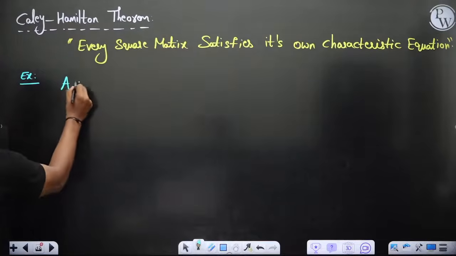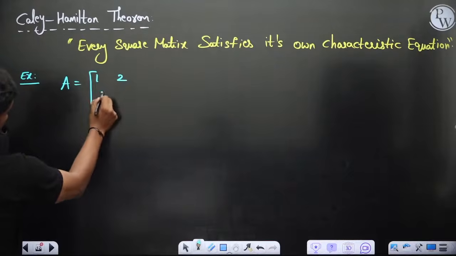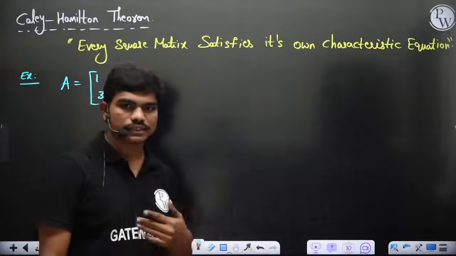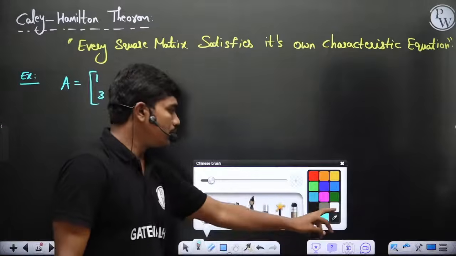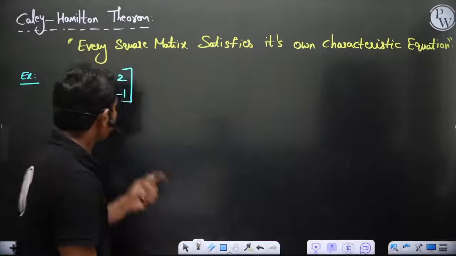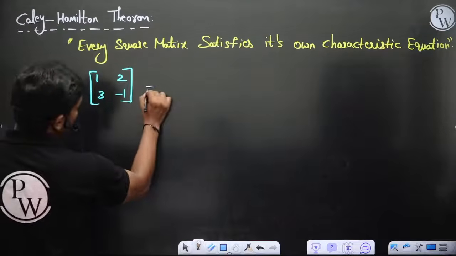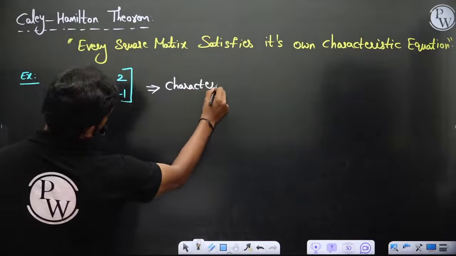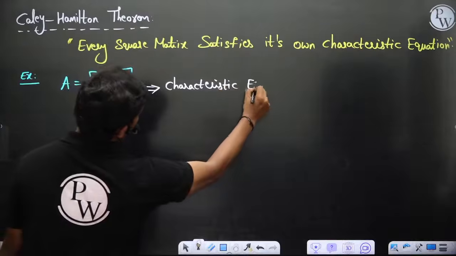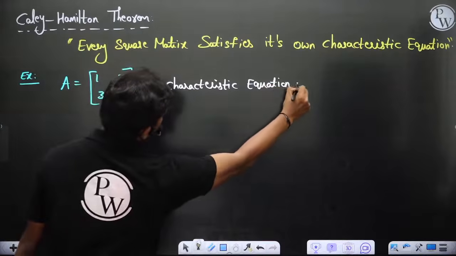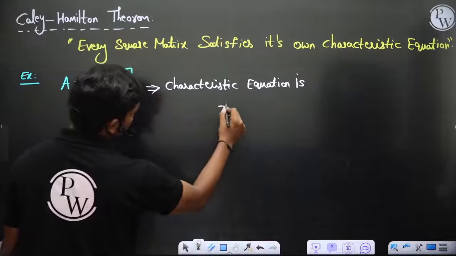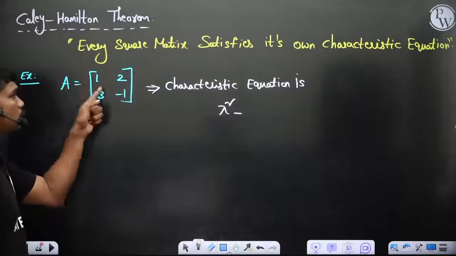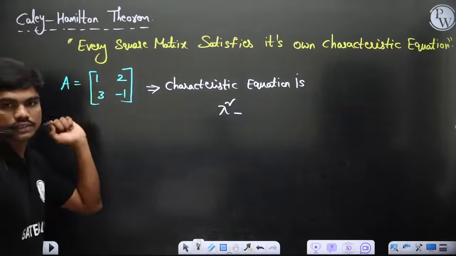If you have a matrix like, let's say, 1 2 3 minus 1, for example. I'm explaining it for 2 by 2, but the same thing can be extended for anything. So if this is 1 2 3 minus 1, then the characteristic equation is, since it's a 2 by 2, lambda square minus the trace of this matrix. So what is the trace? 1 minus 1, so 0. 0 is the trace. Clear?